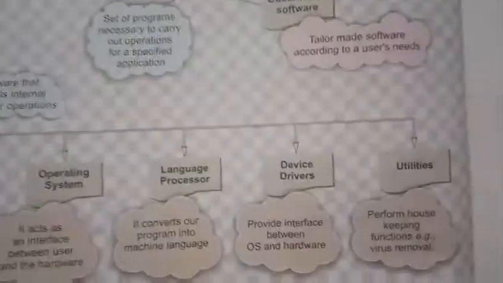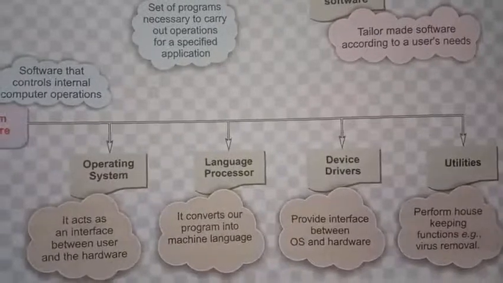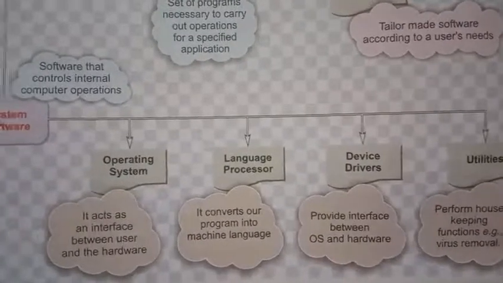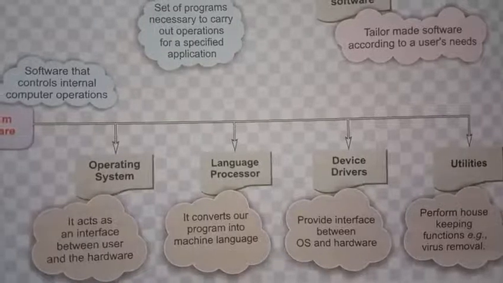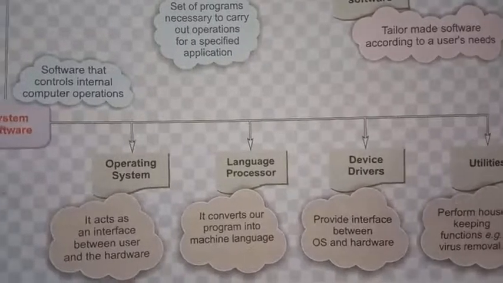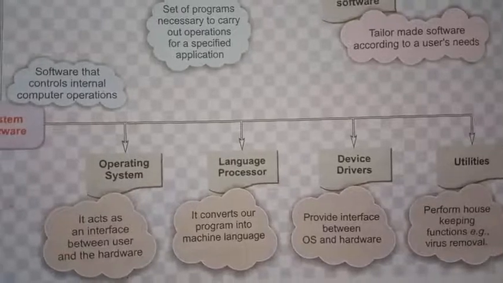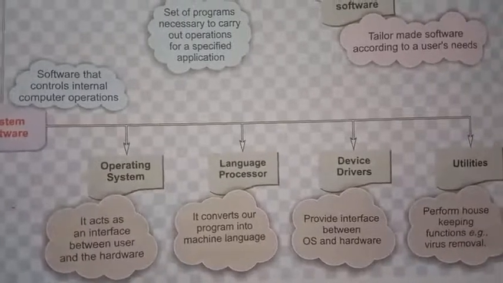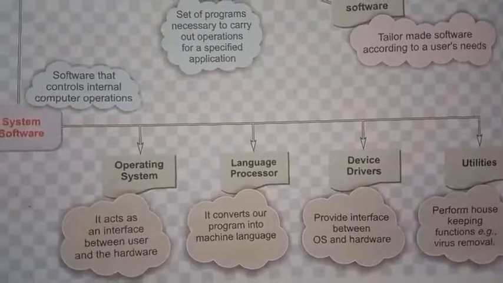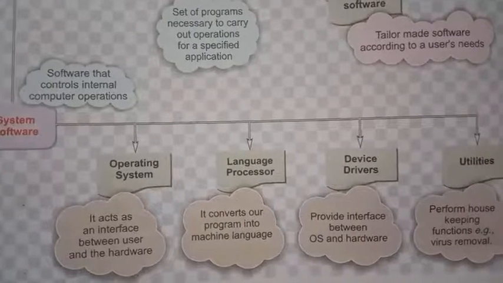Operating system, we already studied what it means. An operating system acts as an interface between user and hardware. Better examples of an operating system are Windows, Linux, and Android. So it acts as an interface between user and hardware. In the next chapter we are going to study operating system in detail.